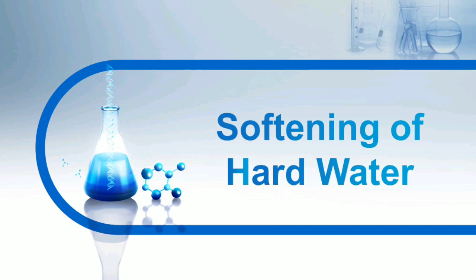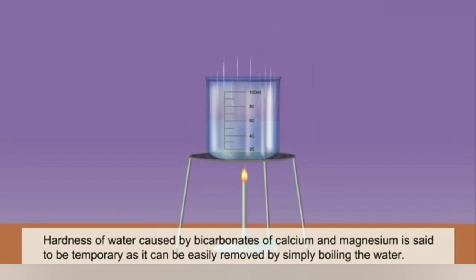There are different methods for softening different types of hardness of water. We are going to study two methods only. Firstly, we'll study about the removal of temporary hardness of water. The hardness caused by bicarbonates of calcium and magnesium is called temporary because it can be easily removed by only boiling the water.